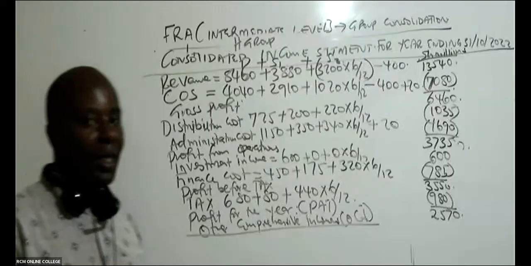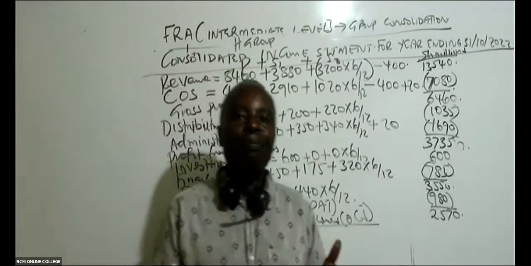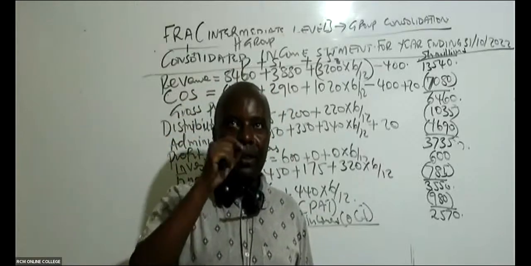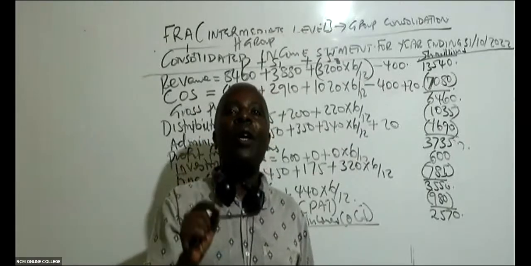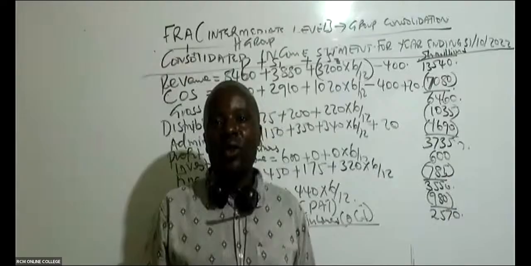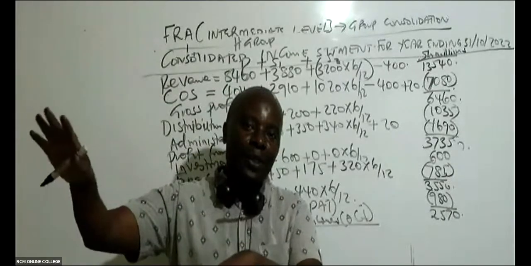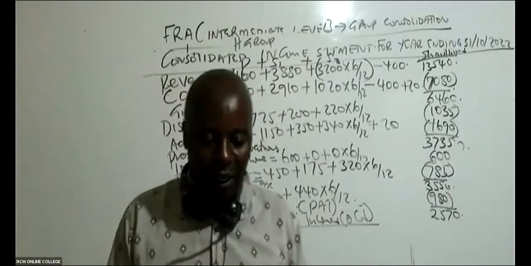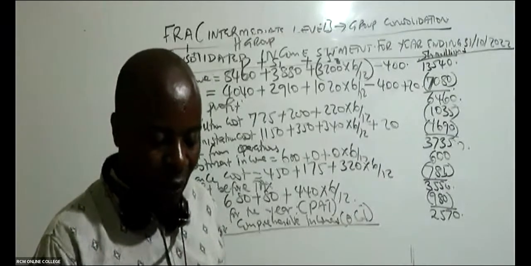So this OCI normally is for revaluation gains. Remember, revaluation gains cannot be part of our P&L. If you take revaluation gains as part of your P&L, the shareholders would want dividends. So normally we take this one here as other comprehensive incomes. When you come to the advanced level, we shall be able to explain. For you, you're following the pro forma given.